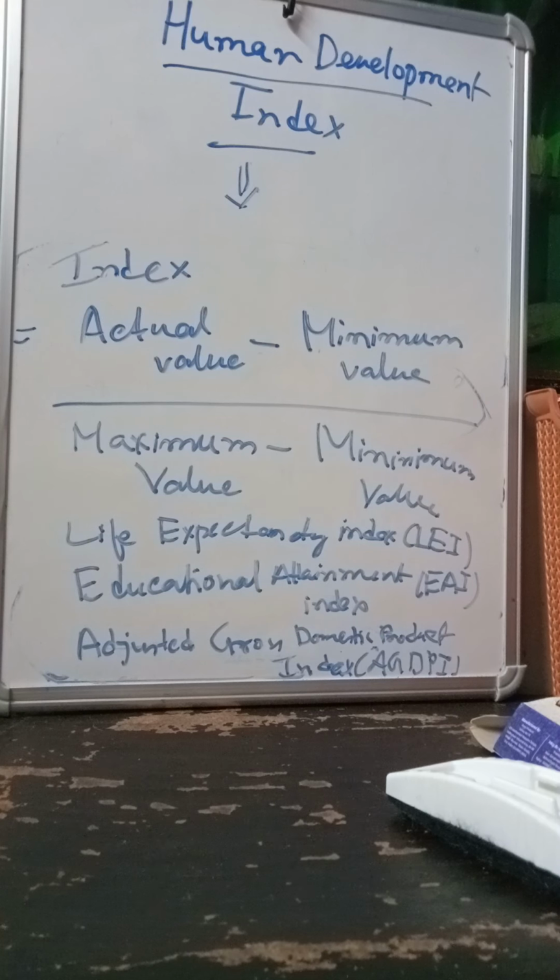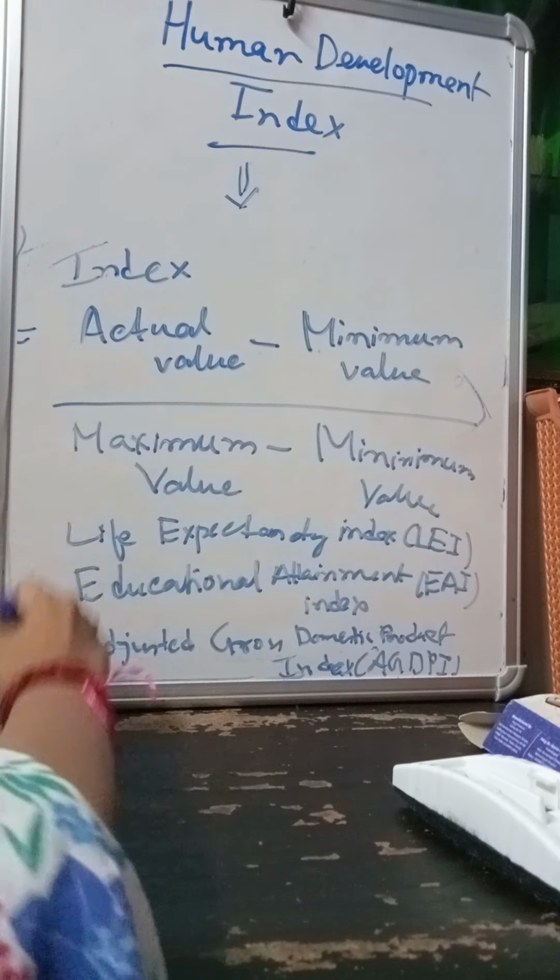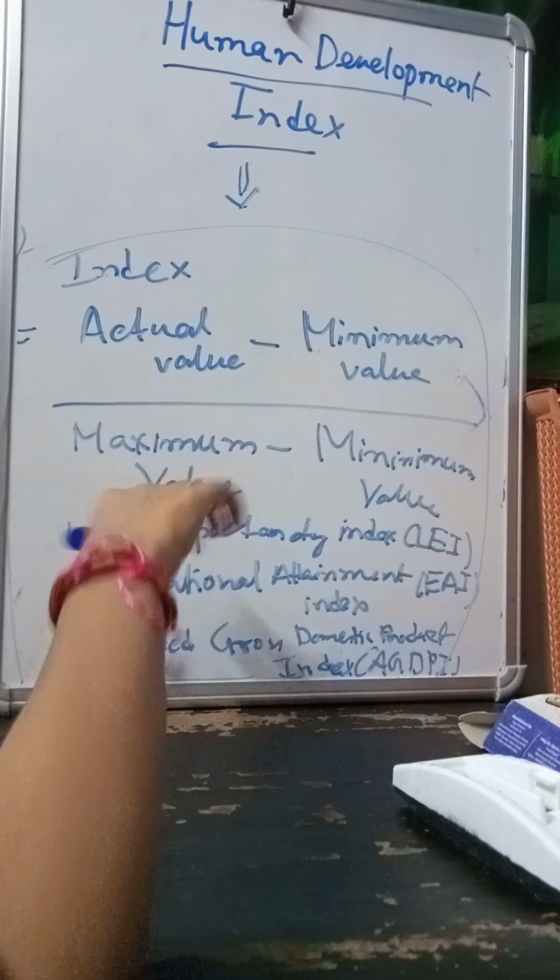Okay. Now the HDI is the geometric mean of these normalized indexes of each of the three dimensions of the human development index. So this is how we calculate each of the three indexes.